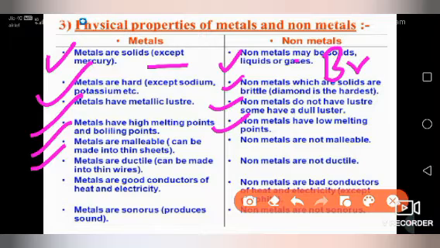Metals are malleable, which means they can be made into thin sheets. Non-metals are not malleable. Metals are ductile, which means they can be converted into wire. Non-metals are not ductile. Metals are good conductors of heat and electricity, whereas non-metals are bad conductors of heat and electricity, except graphite, which is a good conductor of electricity. Metals are sonorous. इनमें आवाज़ आ सकती है, जैसे आप मेटल्स को बजाते हैं तो इसमें से एक साउंड आता है, like the school bell.